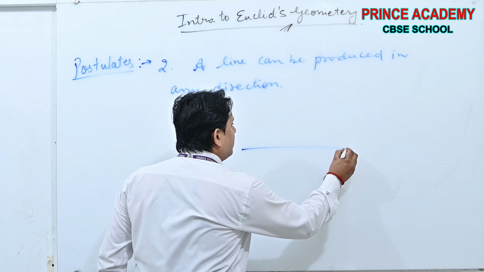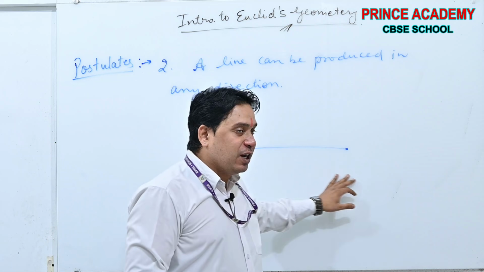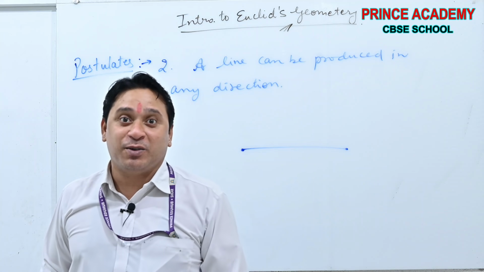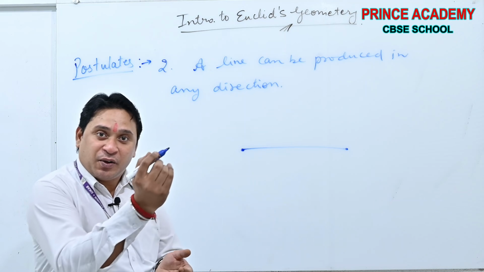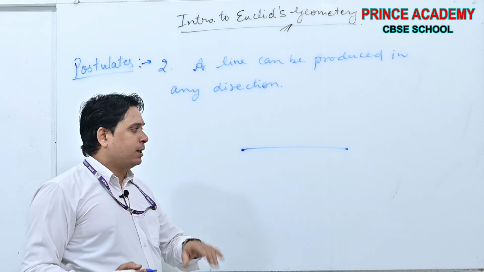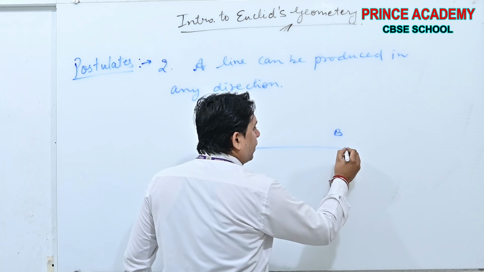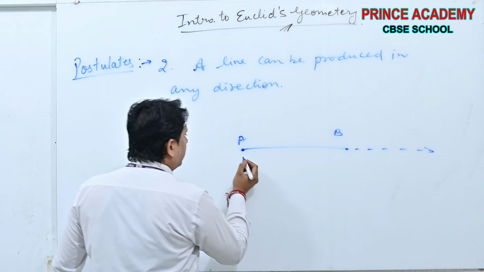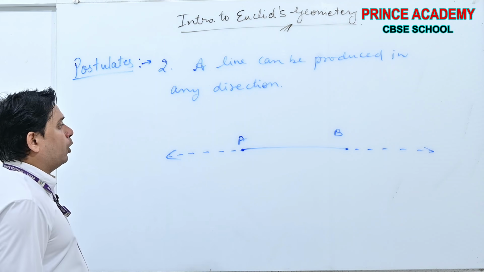Suppose this is the line. Actually, at that time he used the word line for the line segment. In modern geometry, the term line segment is different from line. But do not worry. Suppose this is the line AB. It can be produced in this direction and in this direction also. This is postulate second, beta.